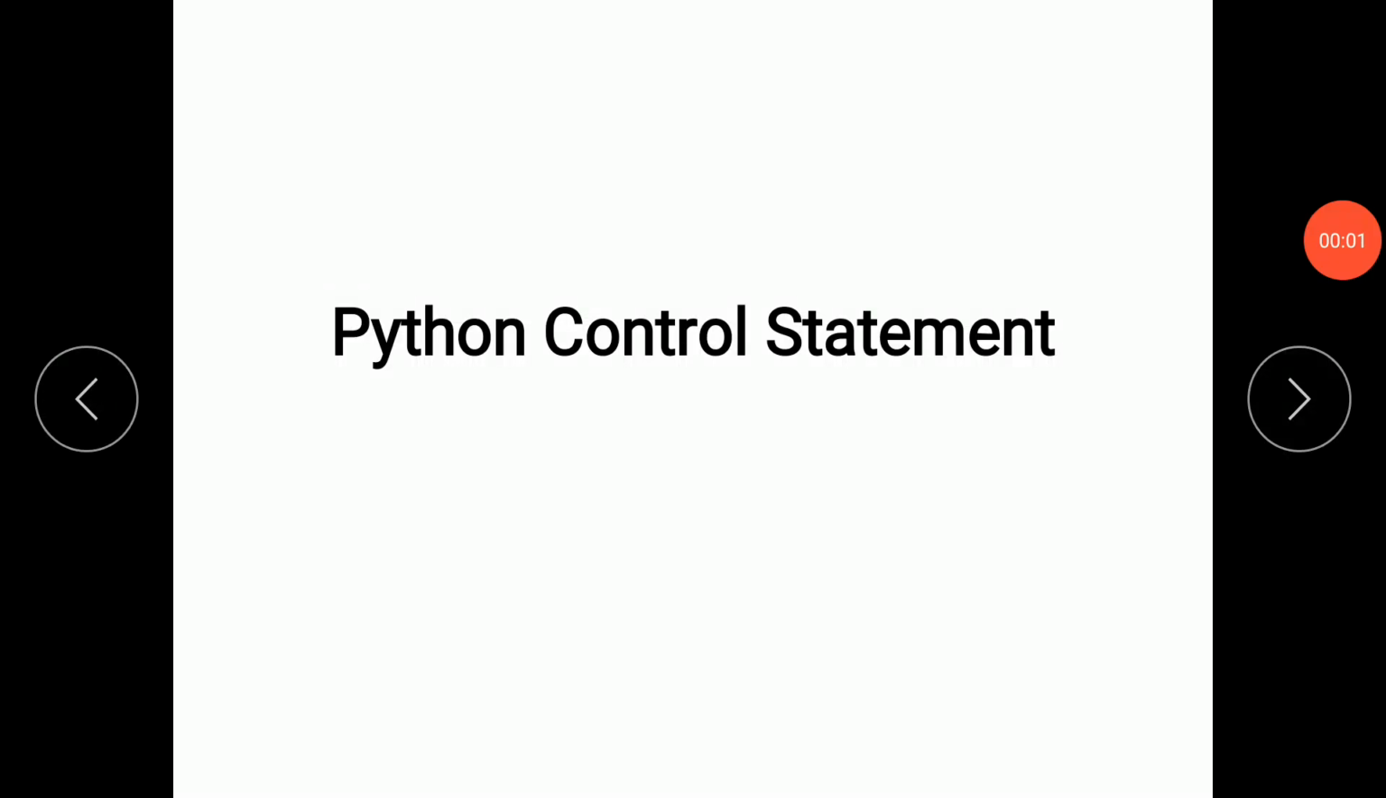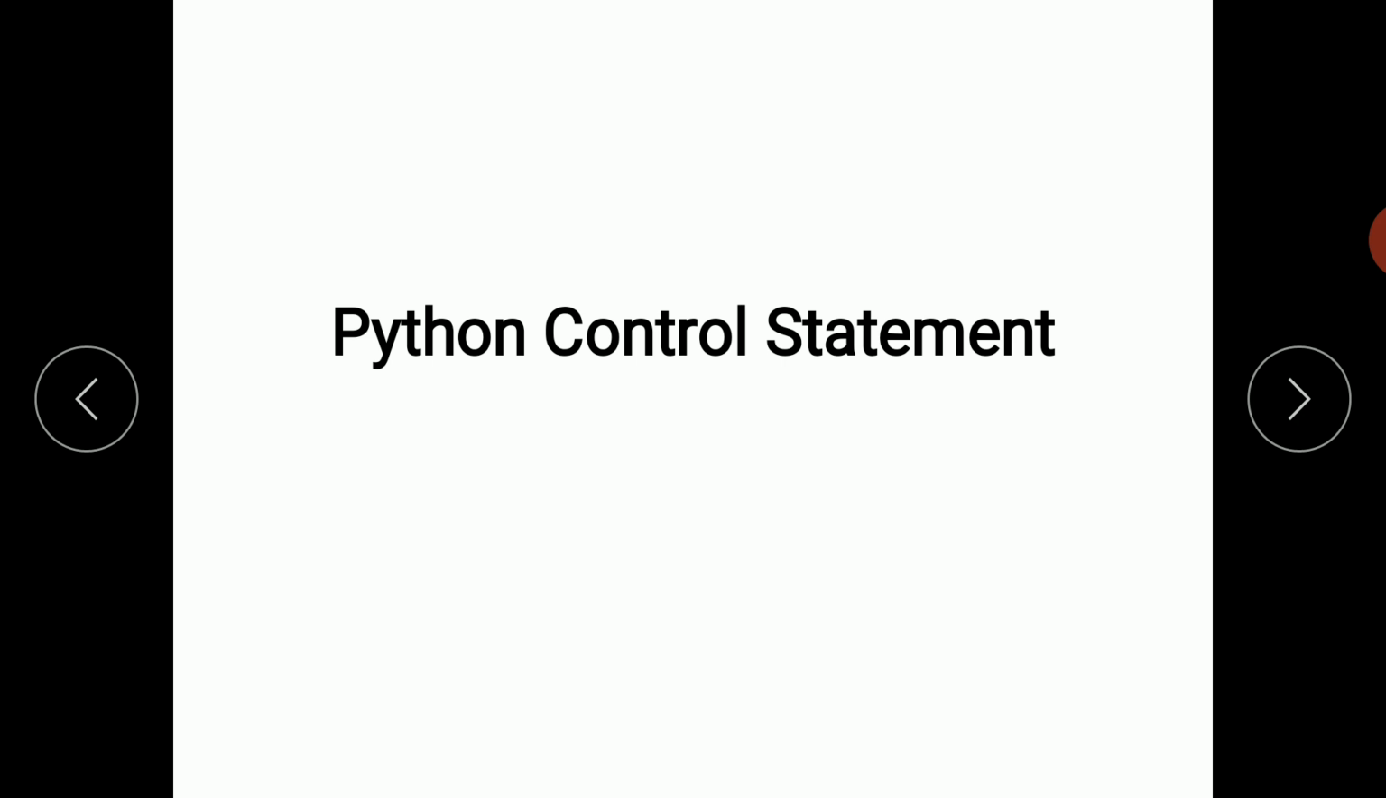Hello students, in today's lecture I am going to discuss control statements in Python. Control statements change the execution from its normal sequence. When execution leaves a scope, all automatic objects that were created in that scope are destroyed.